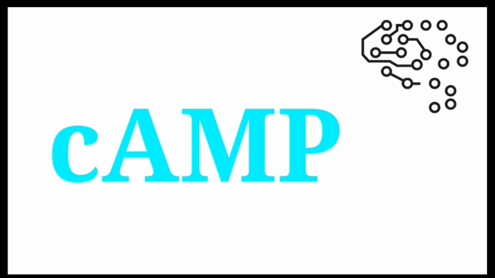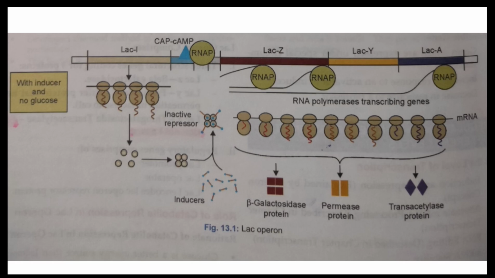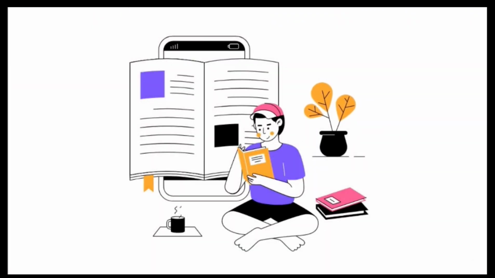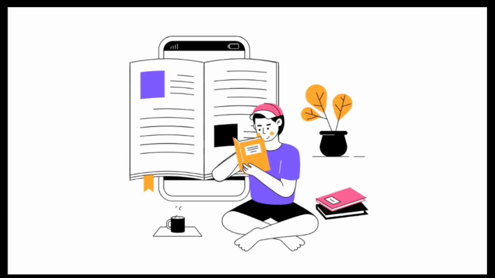If you forget all the above mechanism, it's fine. Please remember fine regulation is happening through cyclic AMP. When prokaryotes are present only in lactose medium, there is no glucose, no ATP, accumulation of cyclic AMP will be higher and transcription occurs. The concept may be blurry. Guys, read the textbook again. It will be saved into your permanent memory.